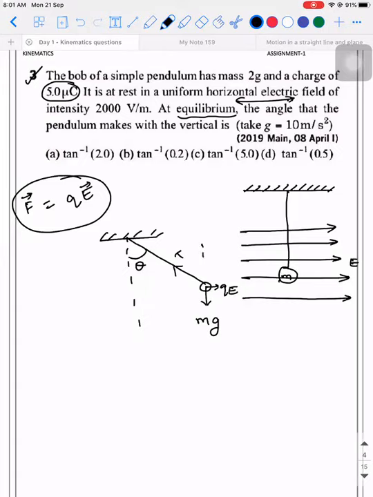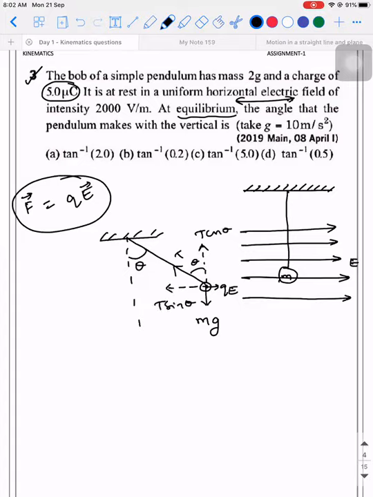Now, we will take our system to be the origin, meaning this bob is going to be the origin. I'm going to resolve the components into x and y direction. So if this is theta, this is also theta, alternate interior angle. So T cos theta, this is T sin theta.